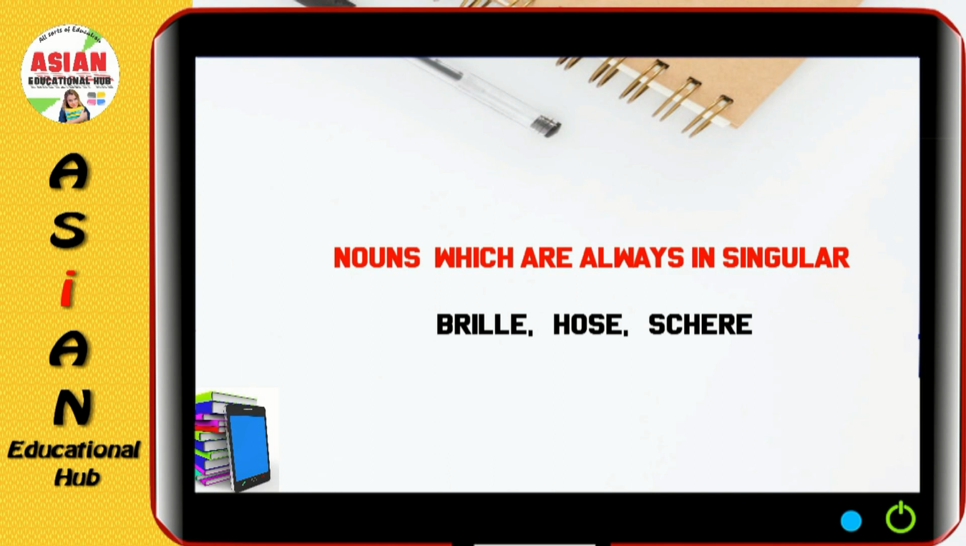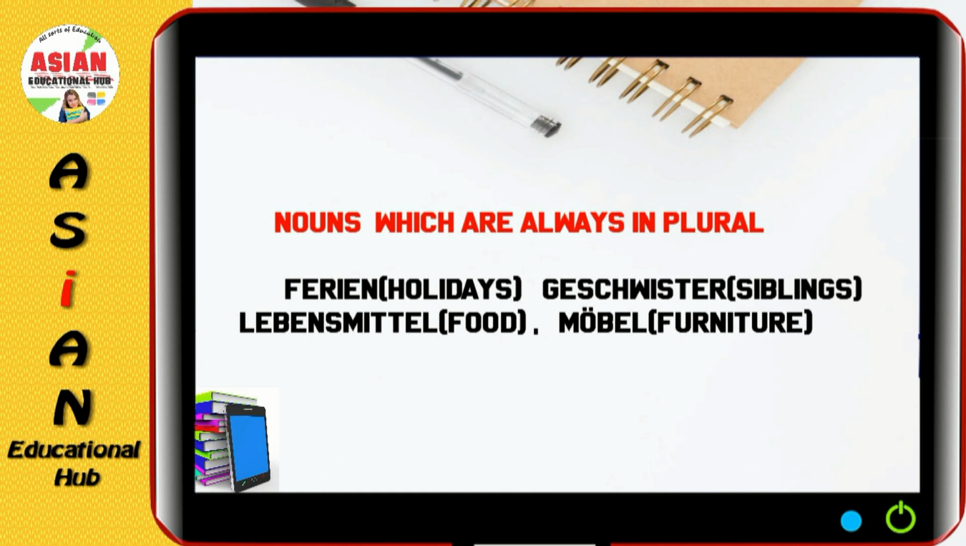Nouns which are always singular: Brille, Hause, Schere. And nouns which are always plural: Ferien, holidays; Geschwister, siblings; Lebensmittel, food; and Möbel, furniture.